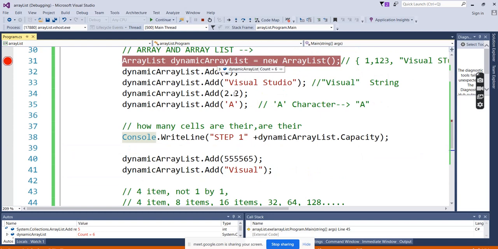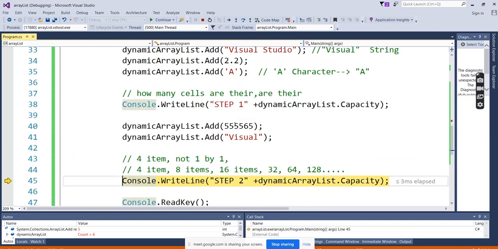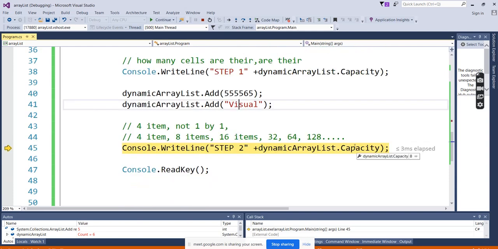1, 2, 3, 4, 5, 6. We have entered only 6. But capacity has to show 6, right? But capacity is showing 8. Why is it showing 8? Because we added another 2 values. Okay, if we added 2 values, it has to be 6. Why 8? Because we have seen that it will double the capacity.